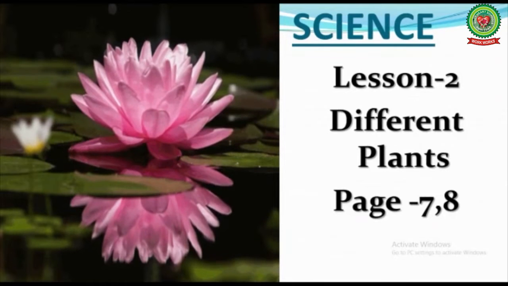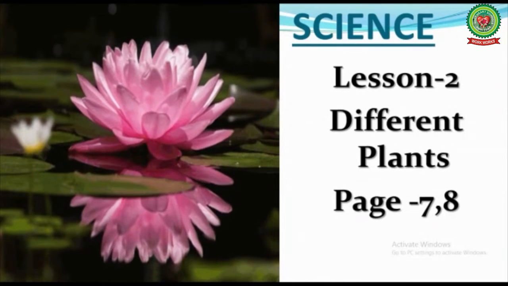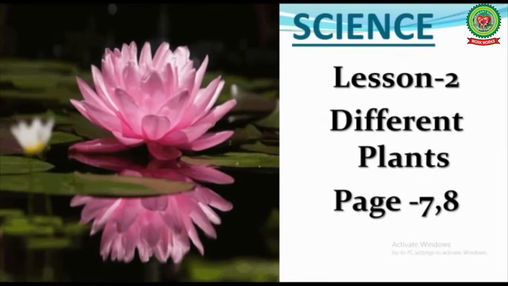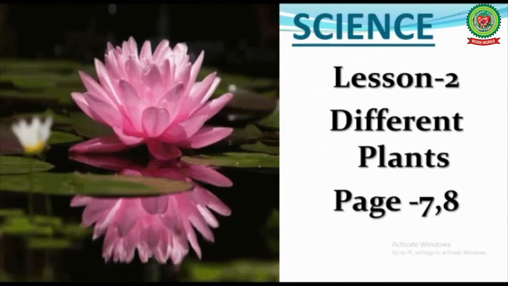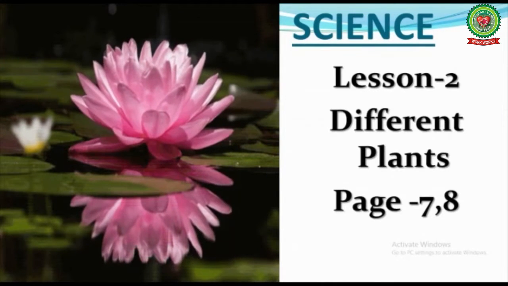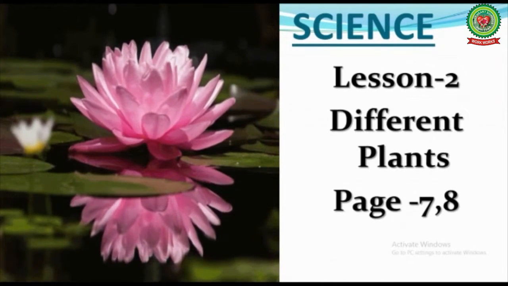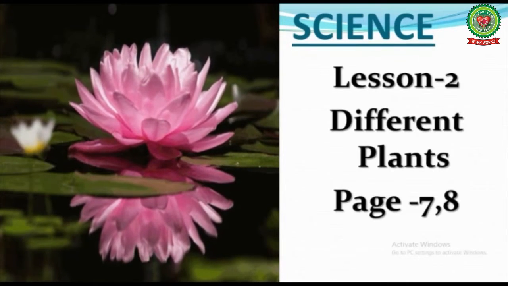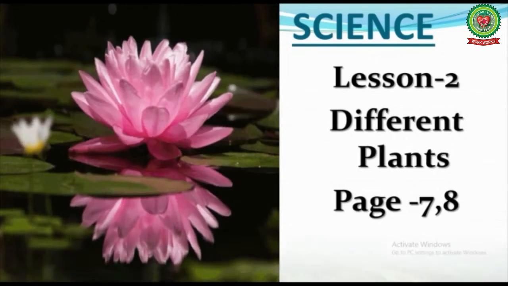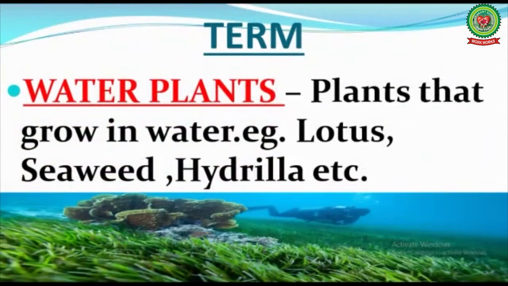In our previous class we had discussed and learned different types of plants that grow on land. In this class we will learn about different types of plants that grow in water. So children, open your science book, lesson 2, Different Plants, at page number 7. Now let us discuss this term, water plants. Plants that grow in water, for example lotus, seaweed, hydrilla, etc.